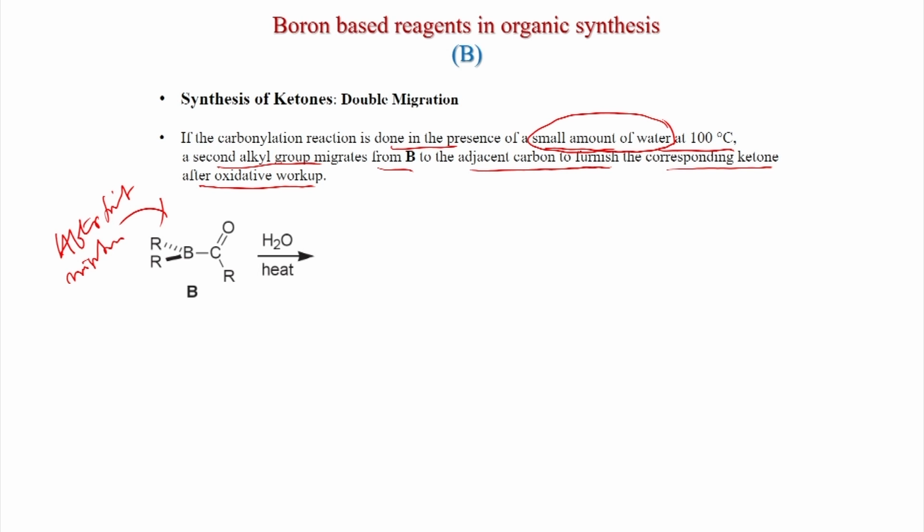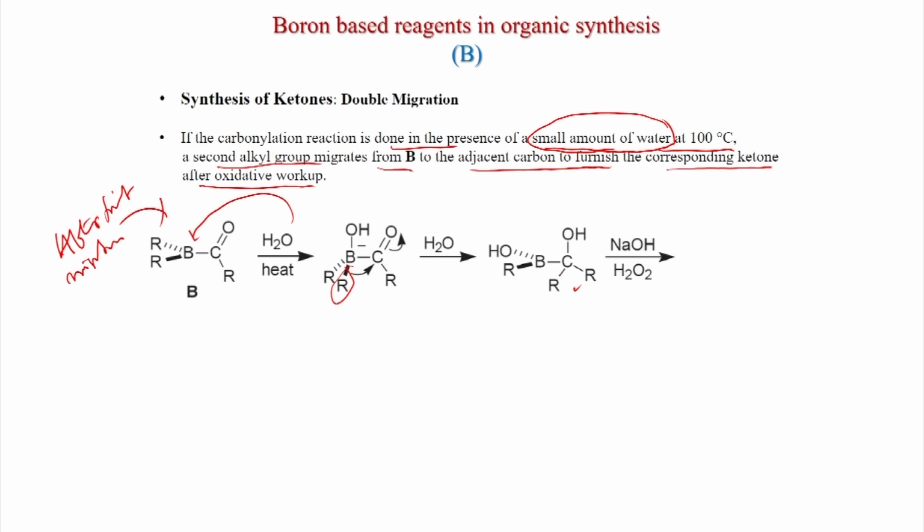Now, what happens if you add water and heat? This water will add to the boron center and boron becomes negative, and when boron becomes negative, the alkyl group can migrate to the carbonyl, and this migration gives this intermediate.